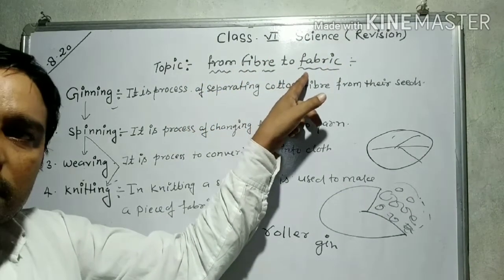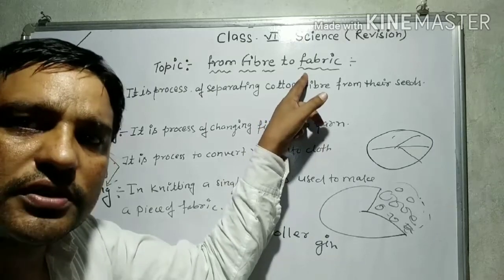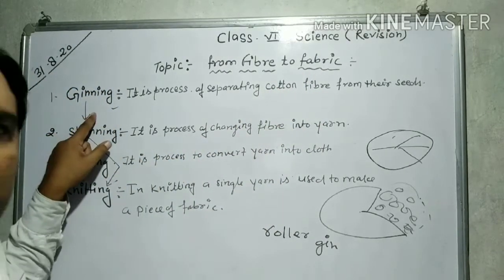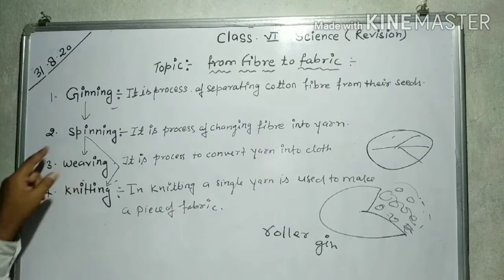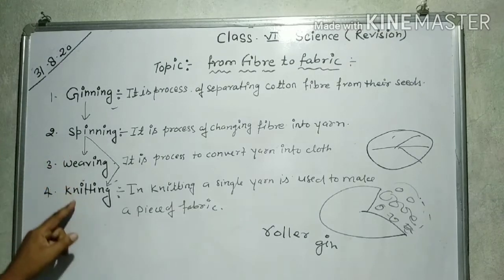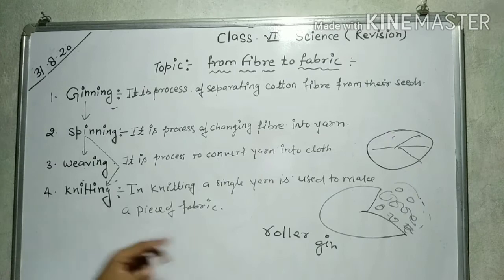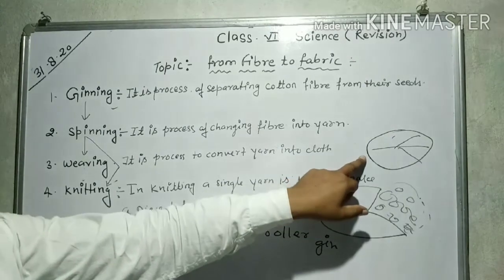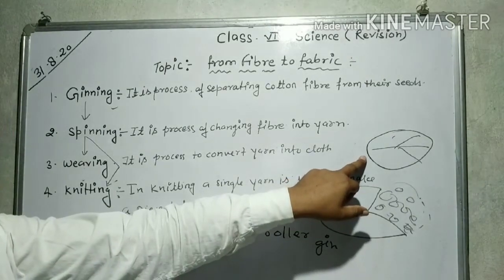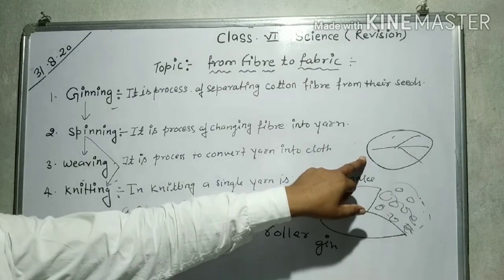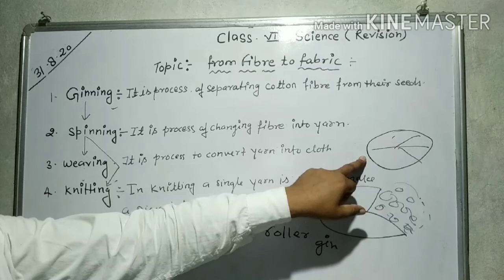In this topic, we will discuss ginning and spinning, weaving and knitting. Now we know about the cotton. After maturation of the cotton boll, the boll bursts and a seed covered with cotton fibers can be seen.